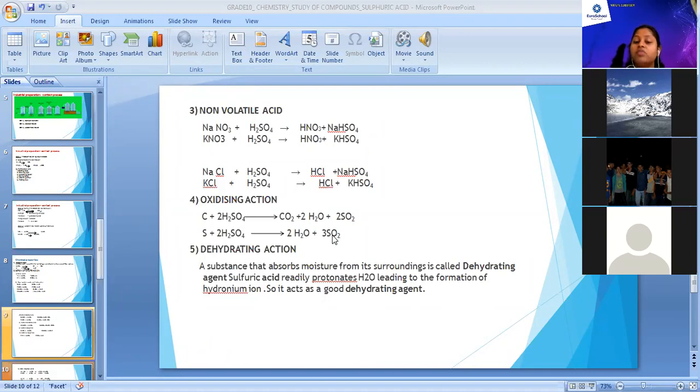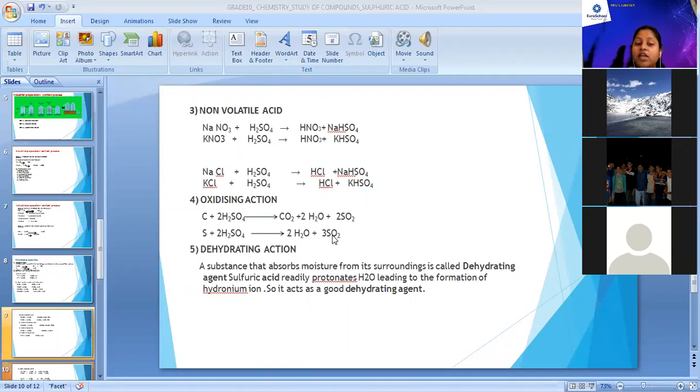What is the meaning of dehydrating agent? When any compound absorbs moisture or water content of any substance, then it is called a dehydrating agent, right? So sulfuric acid, as it absorbs water content, acts as a dehydrating agent, and it produces hydronium ion from that water content or the moisture content of the substance.